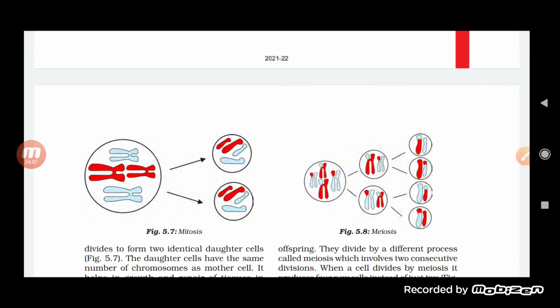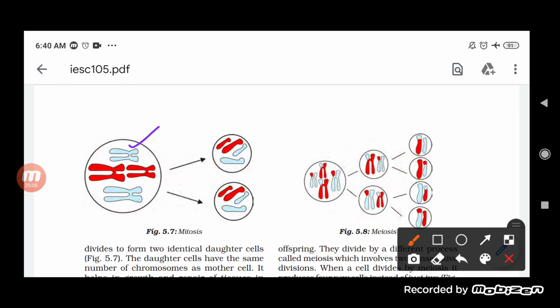As you can see here in the structure itself, first of all there is the parent cell, and this parent cell will get divided into two. First of all, the chromosomes present in it get divided into individual daughter cells, and then identical daughter cells will be formed. So this will get divided into two, that is mitosis.